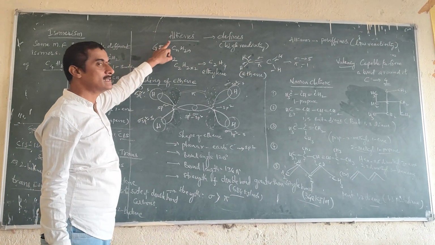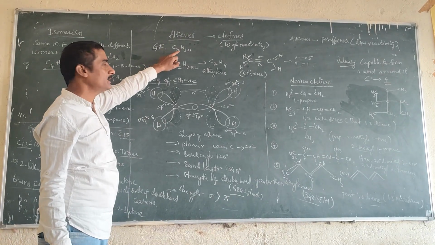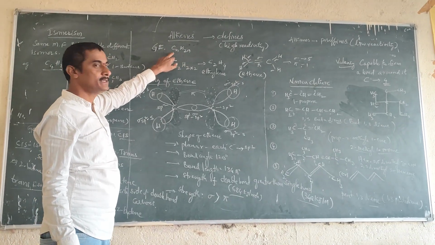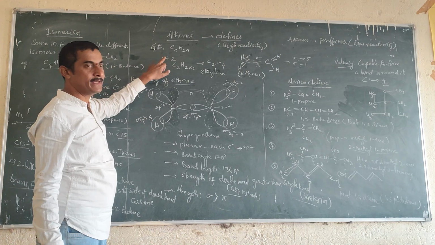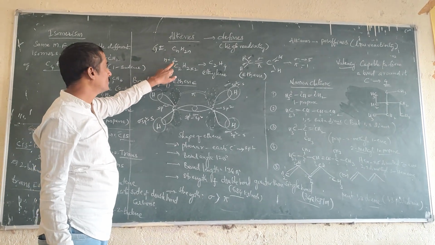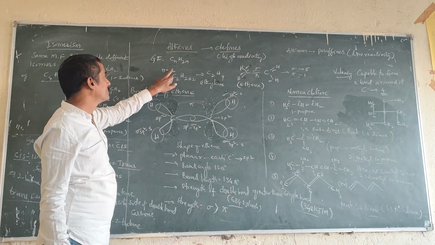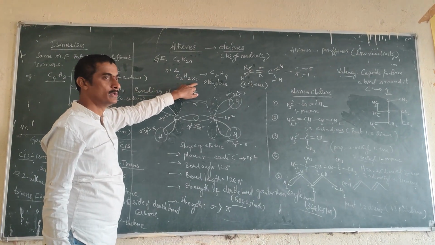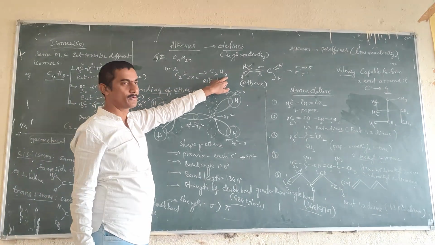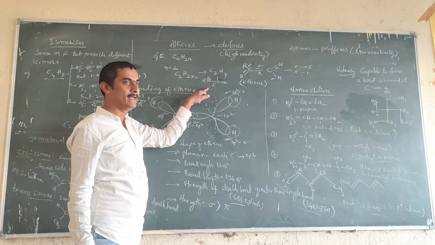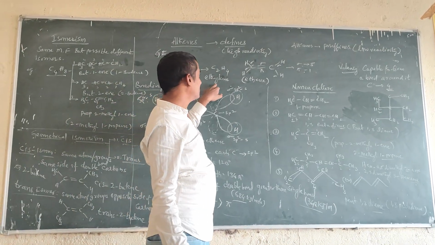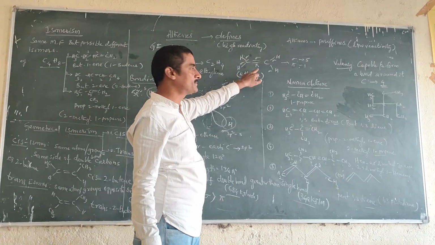So the alkenes general formula is CnH2n. If you take n equal to 2 and substitute the value, C2, 2 into 2, so we get C2H4. It is known as ethylene. Now, ethylene general structure, you observe here.